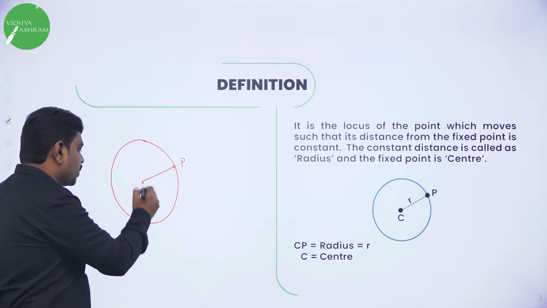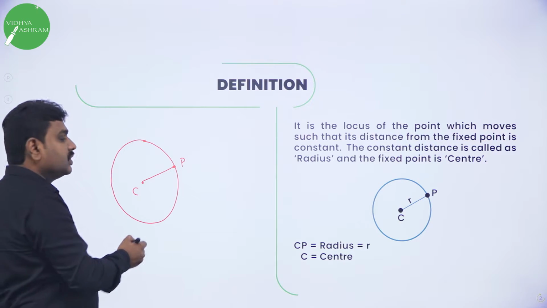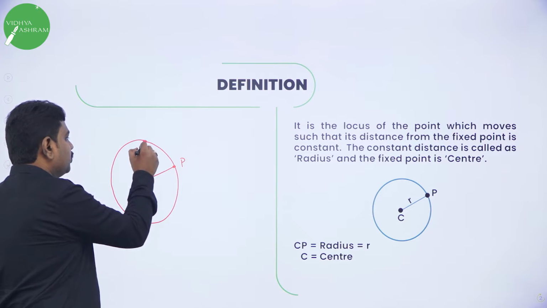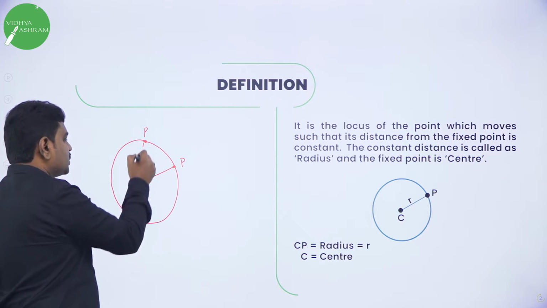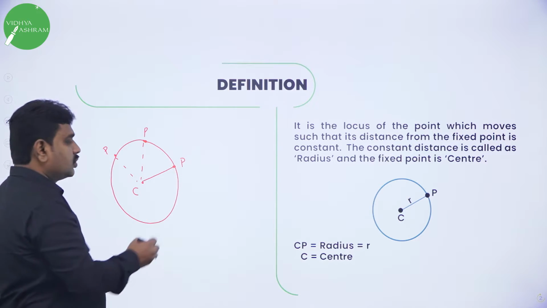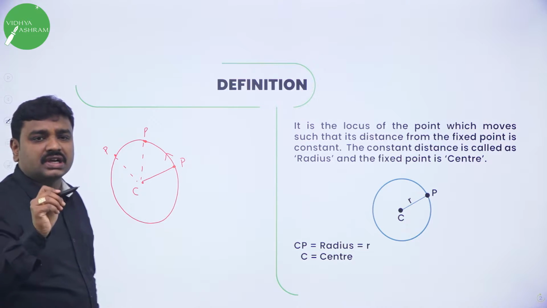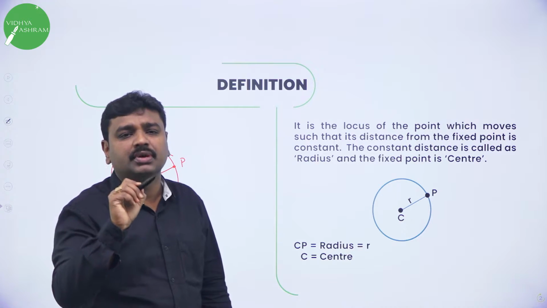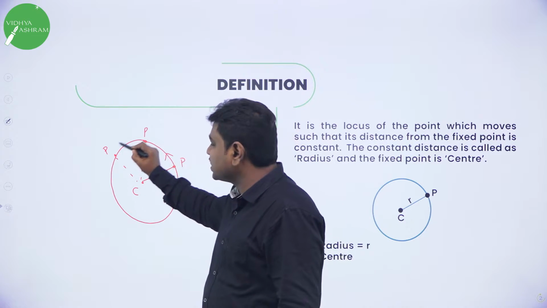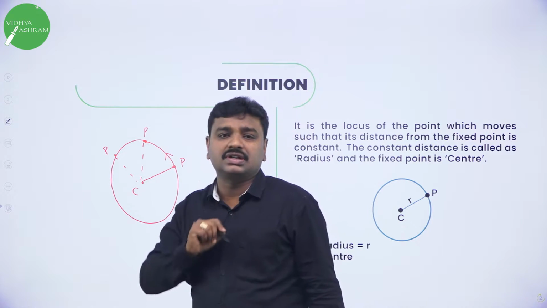So now this is fixed point. We call this fixed point as center. Here to here the distance is same. If the point moves to this location, here again distance is same. Or if the point comes here, again the distance is same. So point is tracing a path. So what is circle? Circle is the locus of the point. Locus means what? Path traced by the point which moves such that its distance from fixed point is constant.